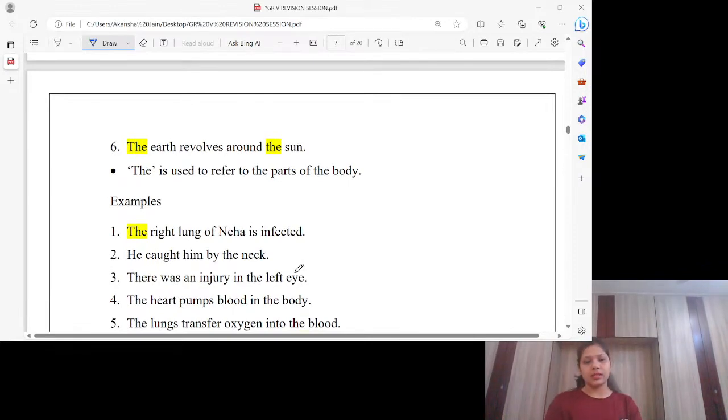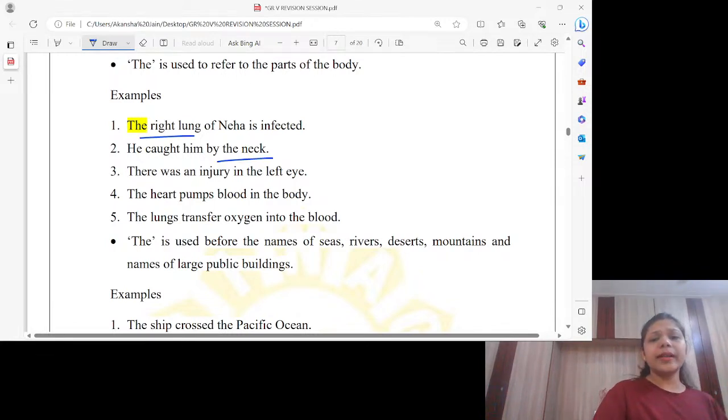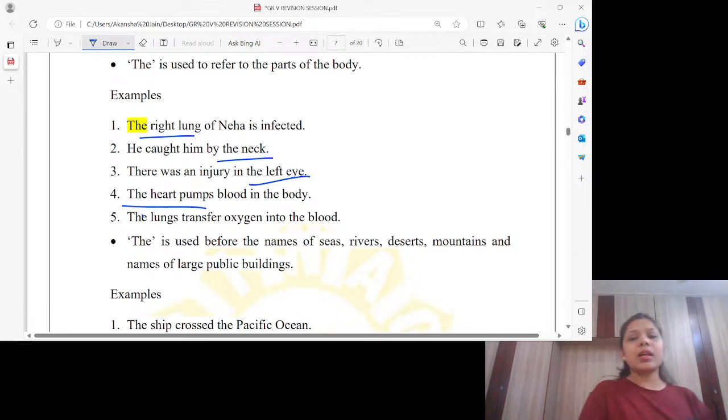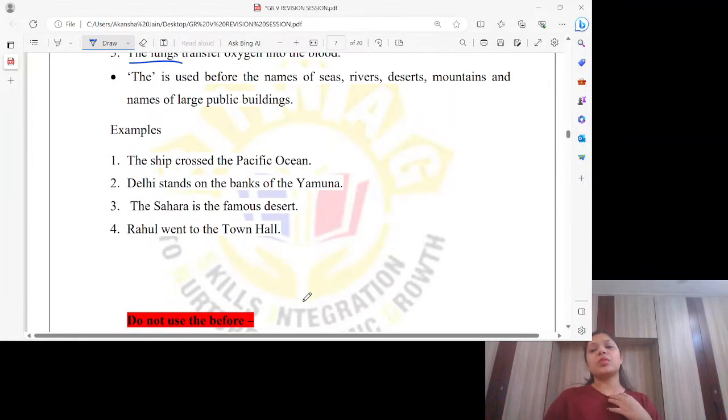The is used to refer to the body parts or the parts of the body, same thing. The right lung of Neha is infected. So it's the right lung, the neck, injury in the left eye, the heart pumps blood in the body, the lungs transfer oxygen into the blood.